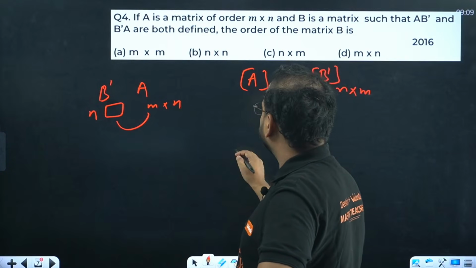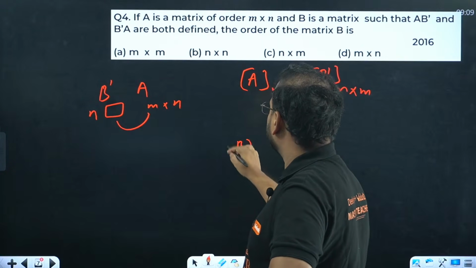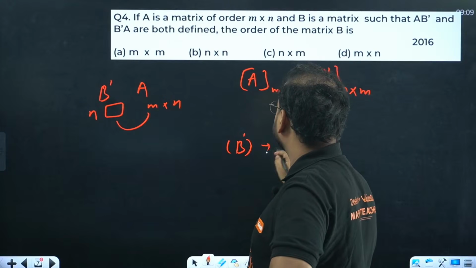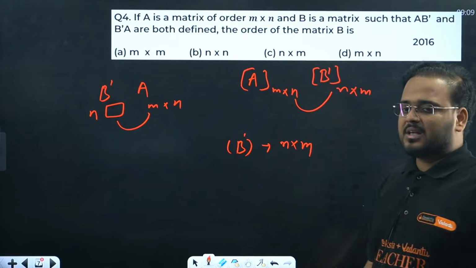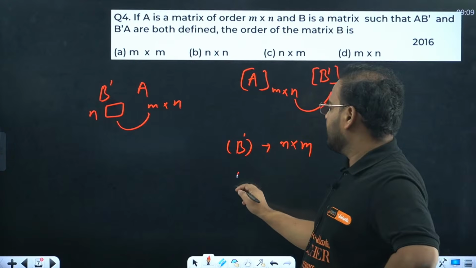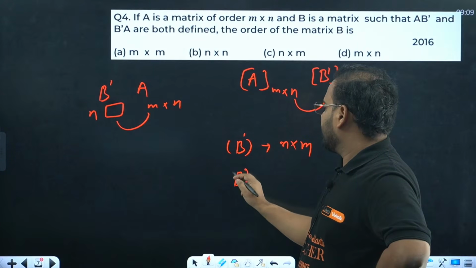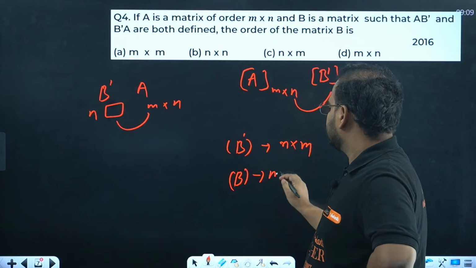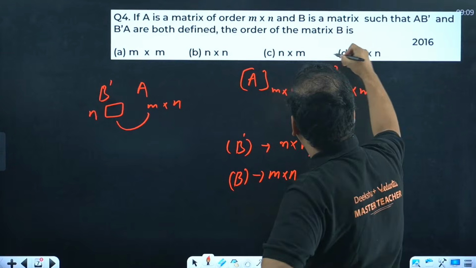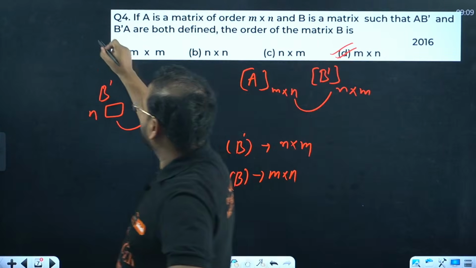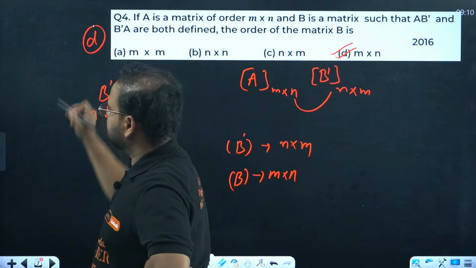So B dash order is N cross M, guys. Then clearly B order will be just the opposite, so M cross N. Option is D. Question number 4, option is D.